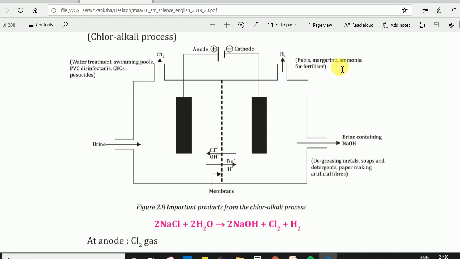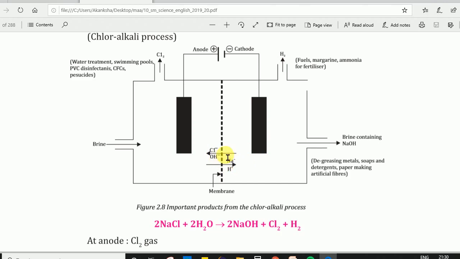It is used for fuels, margarine, making ammonia and fertilizers. At the bottom of the cathode there are hydroxide ions also, and sodium has very high affinity towards these negatively charged hydroxide ions. So it immediately forms NaOH solution at the bottom area, combining with the OH ion before moving towards the cathode.